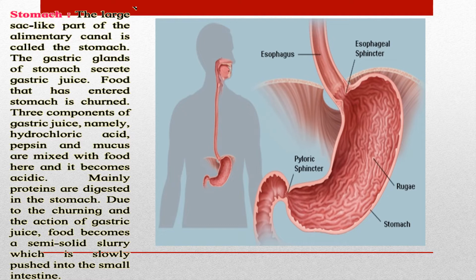Understood what exactly is happening in the stomach? You've eaten food, the food is mixed with saliva, it goes into your food pipe, that is the esophagus. From the esophagus it is going into the stomach. In the stomach there are gastric juices named hydrochloric acid, pepsin and mucus. They mix with the food and protein is basically digested in the stomach, and then the food enters in the form of semi-solid slurry into the small intestine. Okay, understood this much? Let's continue.